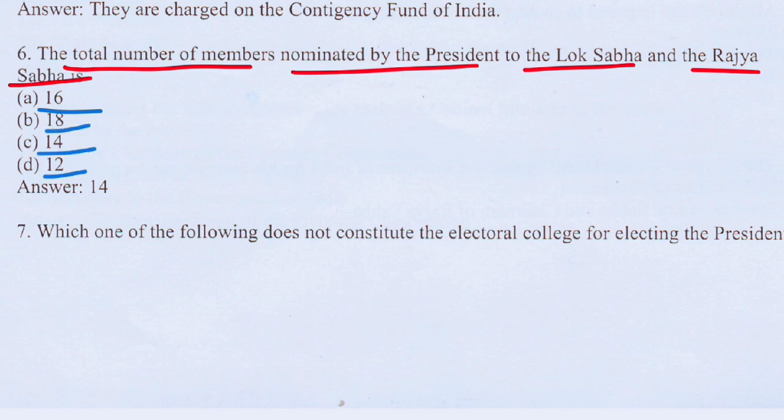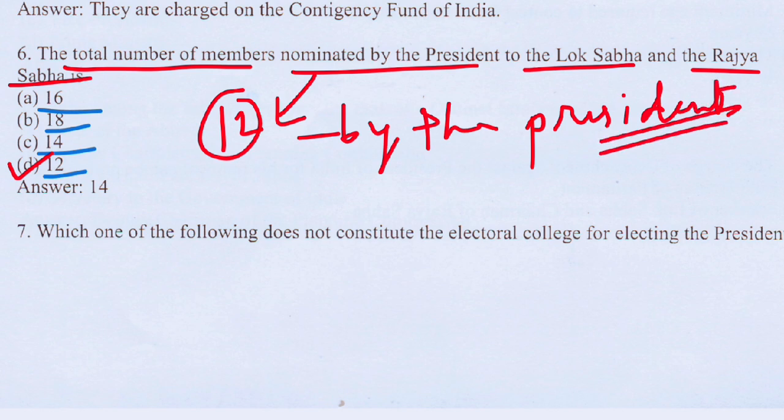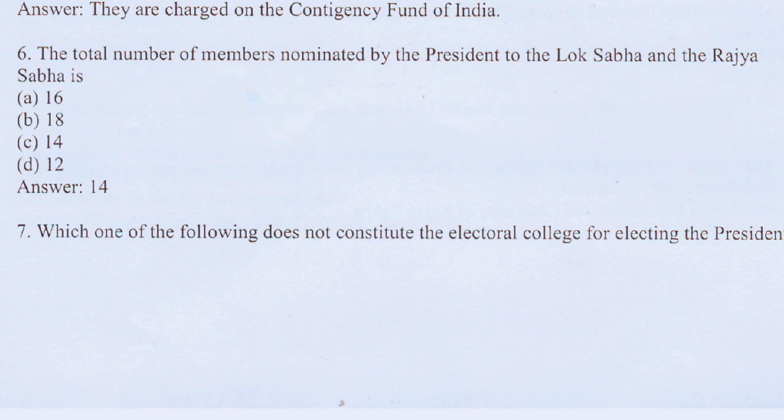The correct answer would be option D, that is 12 members nominated by the President. Okay, now moving to the next question.